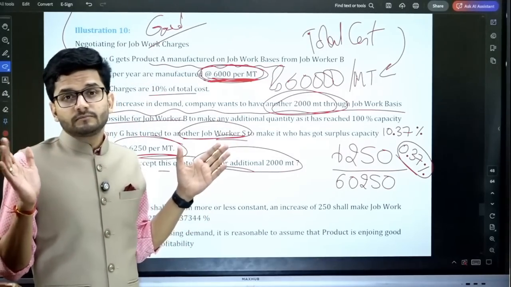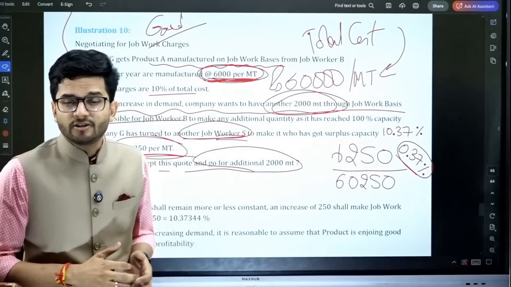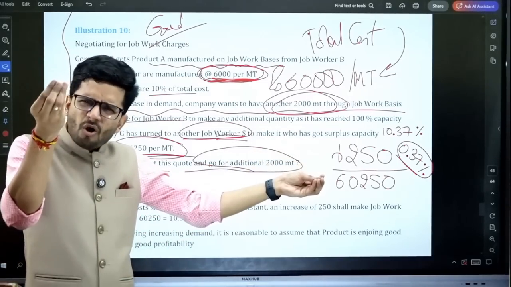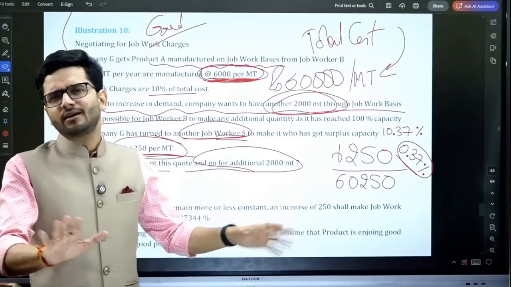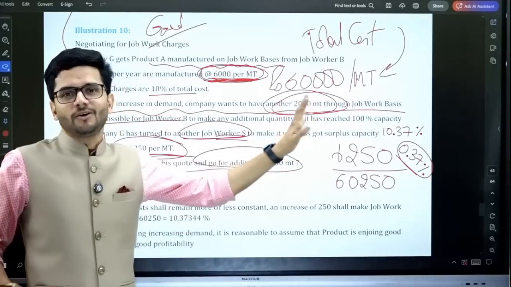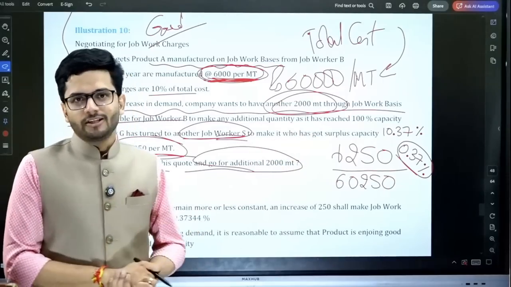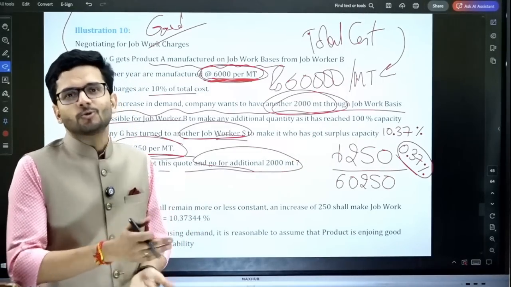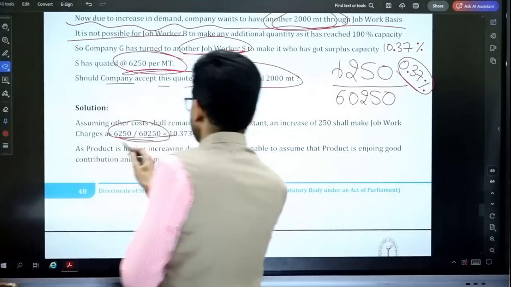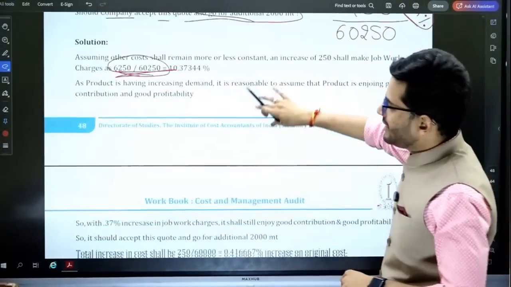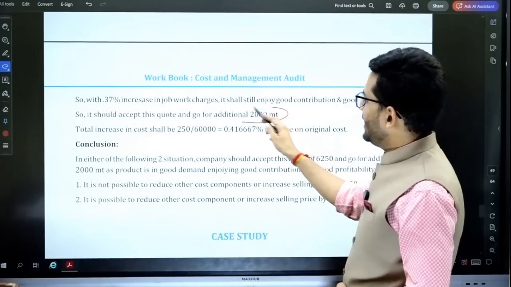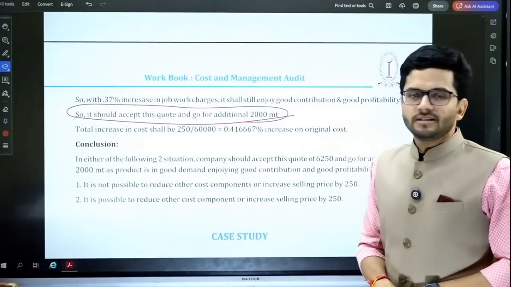Now guys, very, very important. Our demand is increasing because we are having additional supplies, additional orders. When our demand is increasing, then this small increase of 0.37% doesn't matter at all. So even when there is a small increase of 0.37%, we should accept the order. We should accept the job work charges of increase of 250 rupees. That's the conclusion that we are going to draw. Okay. So the charges are 6,250 divided by 60,250, 10.37% is the revised cost, and we should accept this cost. We should accept the increased cost because additional 2,000 is the demand that is being created for us.